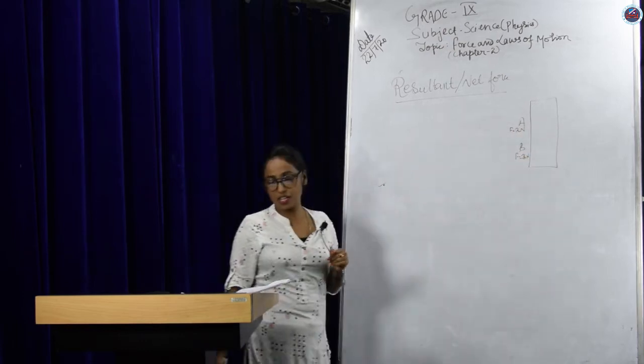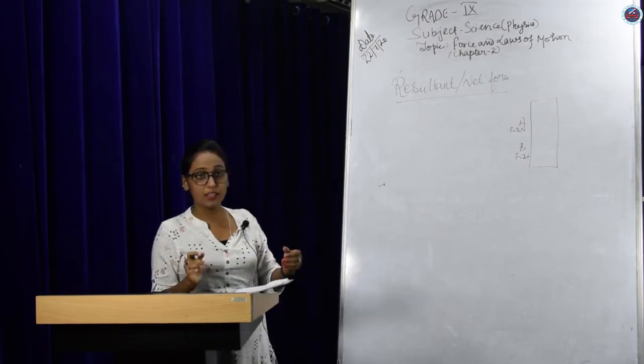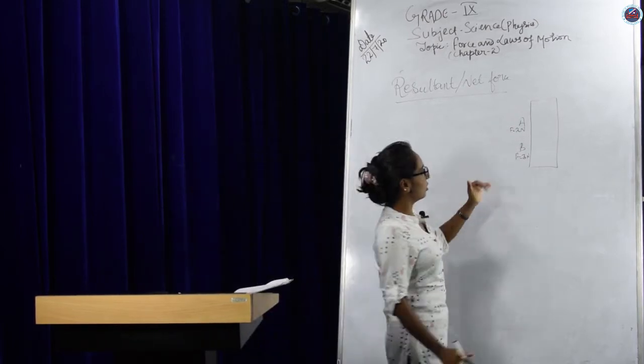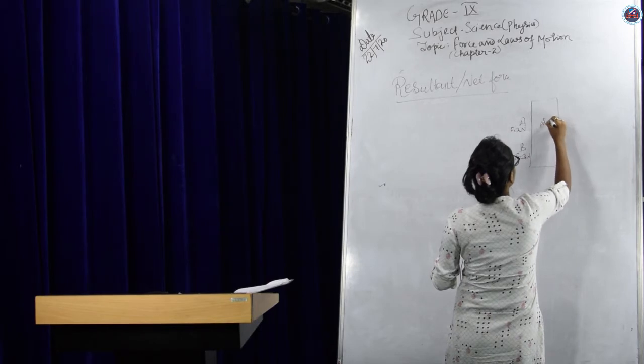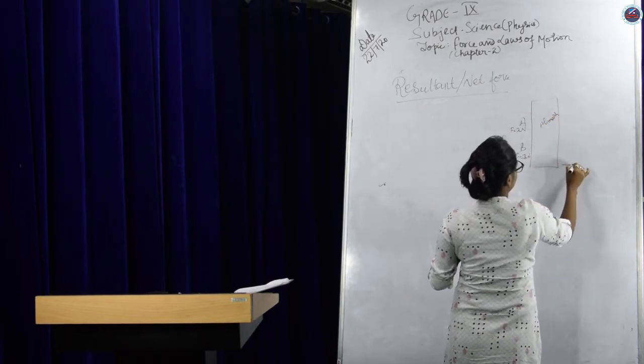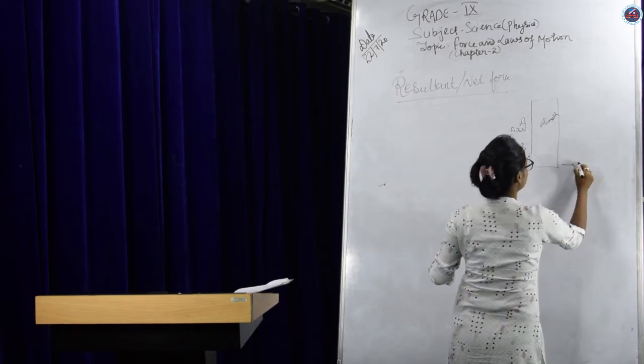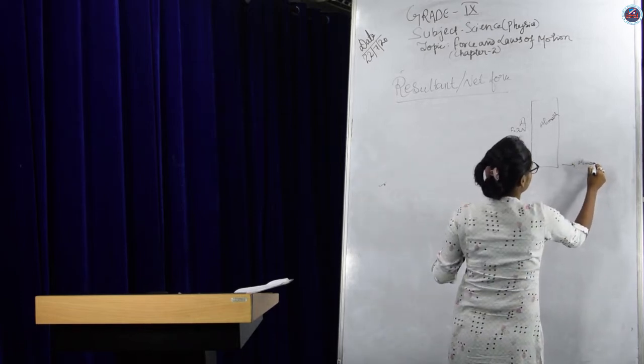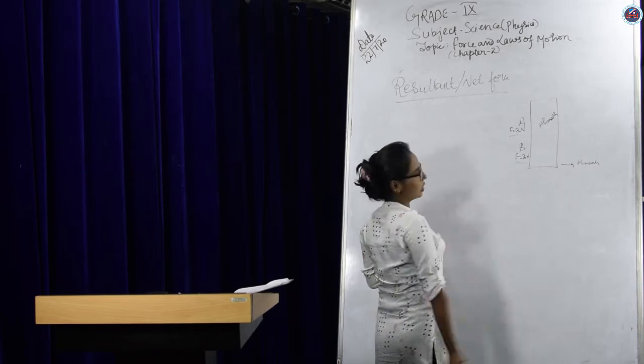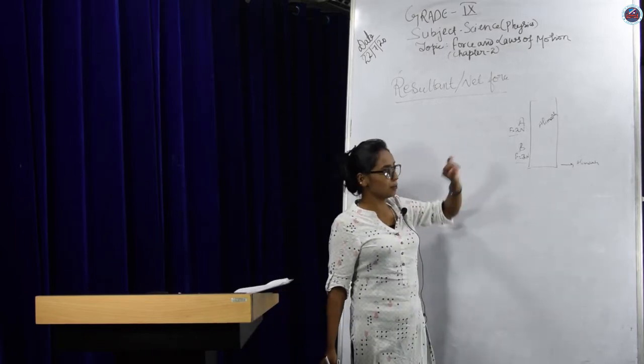As they are pushing the almirah, what happens? There is a little bit of displacement. The almirah gets displaced from this position to this position, and they are exerting these forces on the almirah. Two persons A and B.